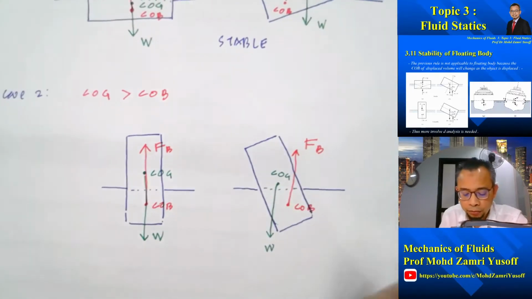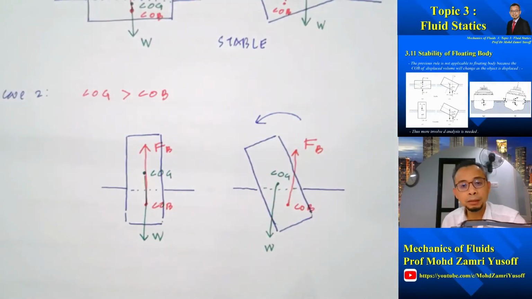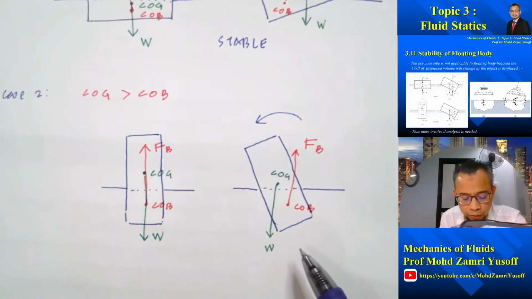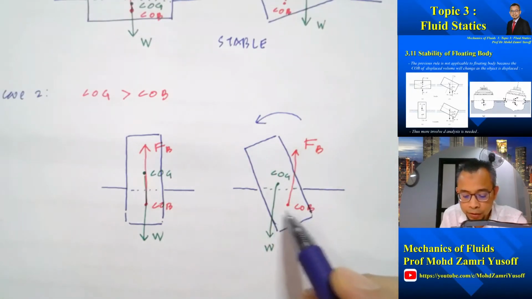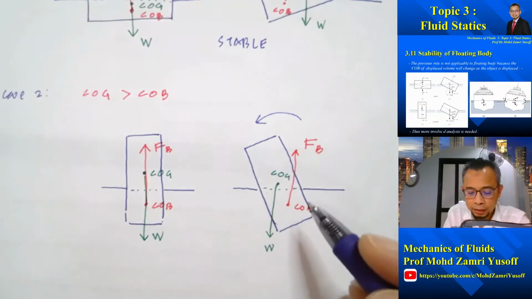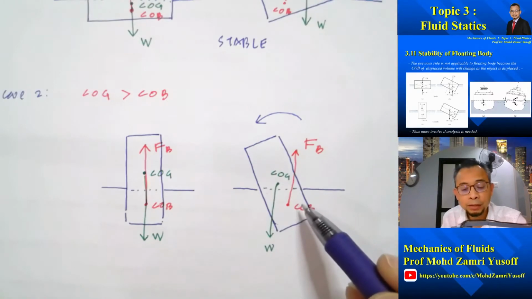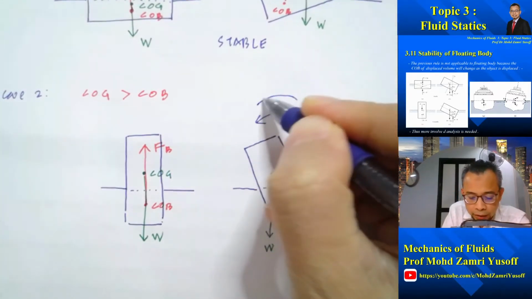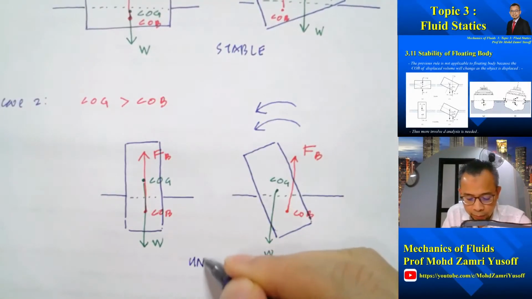So now, if we apply an anti-clockwise movement to the body, the shape of the volume which is submerged underwater has changed and caused the center of buoyancy to move to the right. And because of that, the arrangement of the weight and the buoyancy force will create an overturning moment. So this will be unstable.